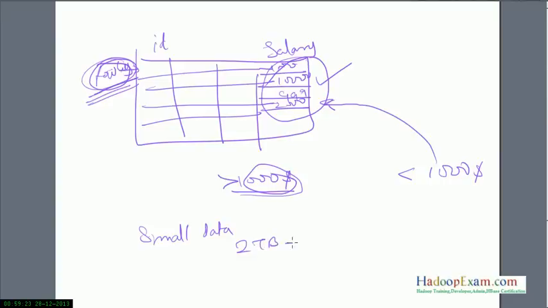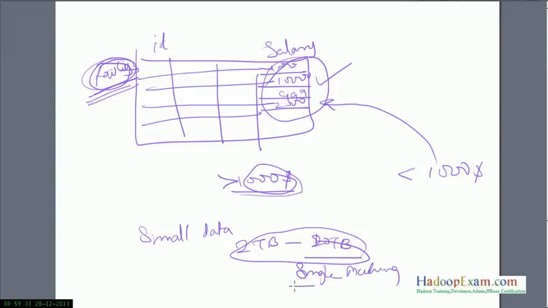which can easily fit into a single machine, then you should not use this. This is not a final value, 20 terabytes or something. It depends on your machine capacity. If your single machine can hold the data, even 20 terabytes is good enough, you can use your Hadoop system to process the 20 terabytes of data.